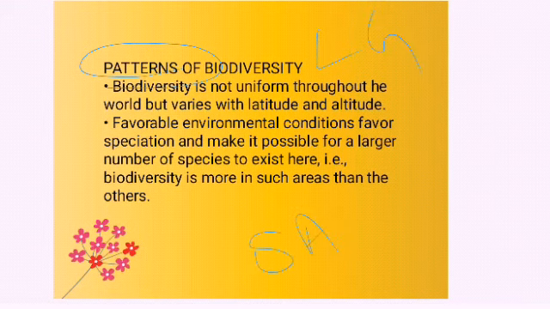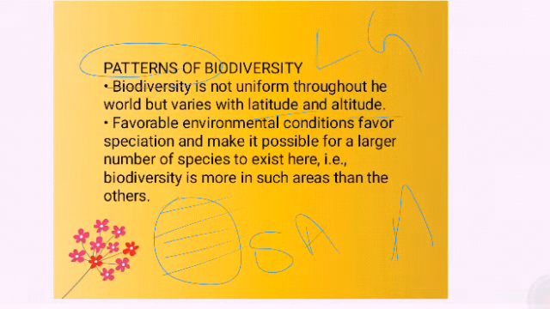Okay, so in patterns of biodiversity, the species are not the same throughout. It varies from place to place. The species vary with latitude as well as altitude. Altitude means its height. As you move from the plains to the hilltops, the species vary. Latitude, you would have seen on the globe, isn't it? Various latitudes from the equator to the south as well as the north are present. So when you move higher or come down, the species vary from one latitude to another.